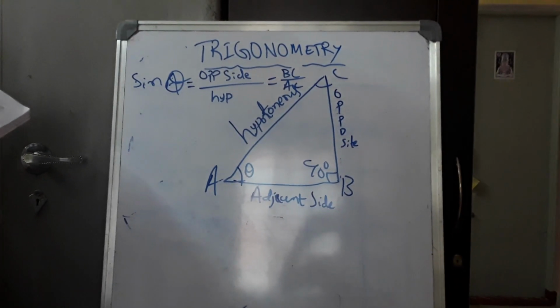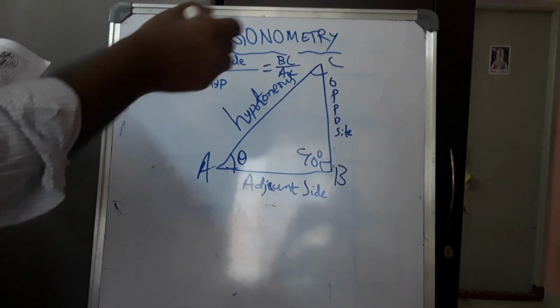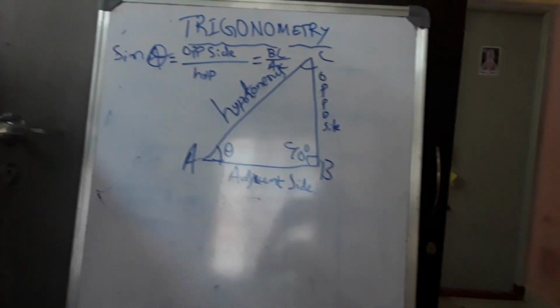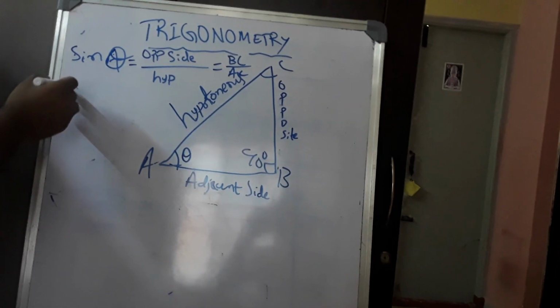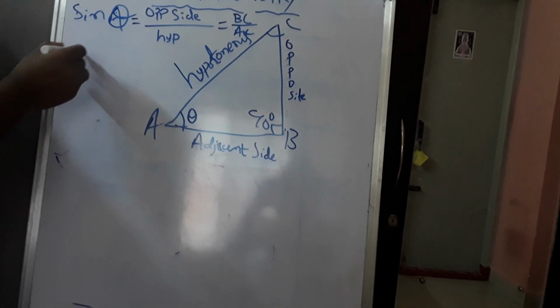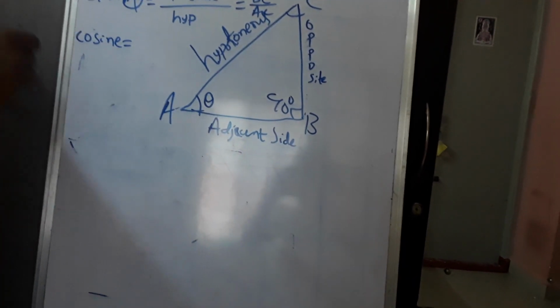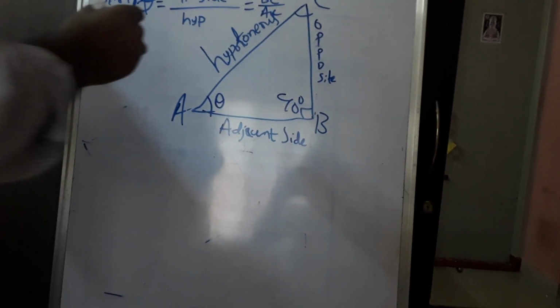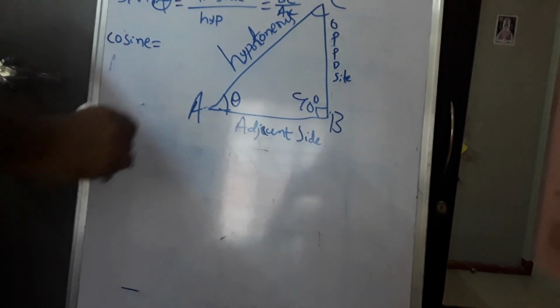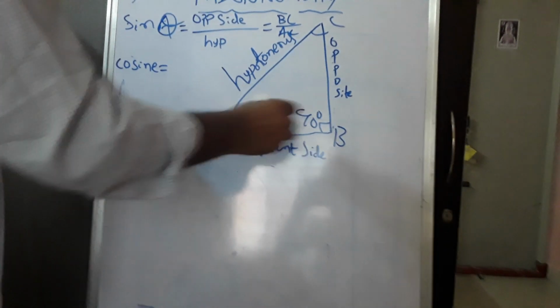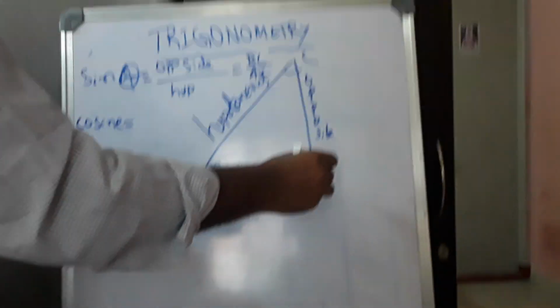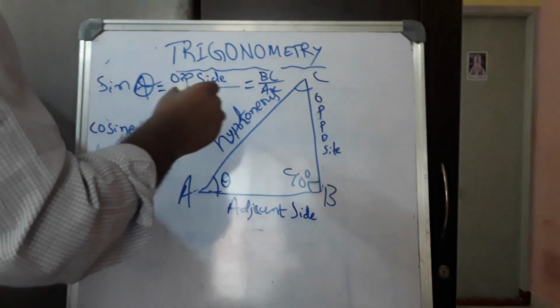Okay. Next is cosine of an angle. What is meant by cosine of an angle? Cosine is also one of the ratios. Cosine is equal to adjacent by hypotenuse. Adjacent side is AB and hypotenuse is AC.